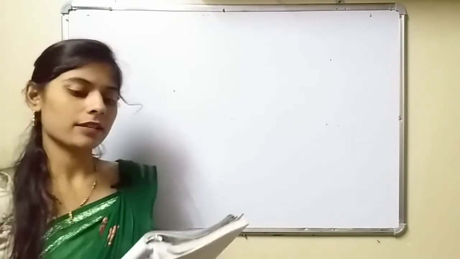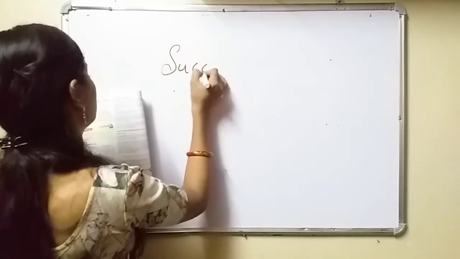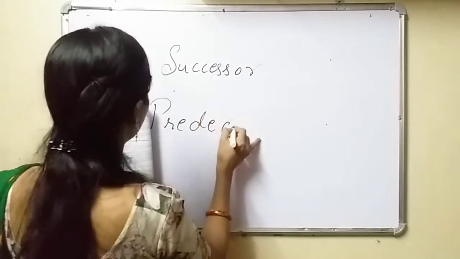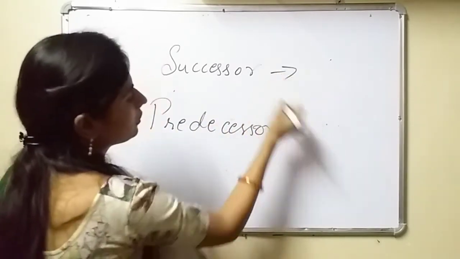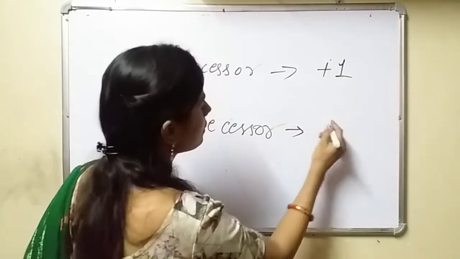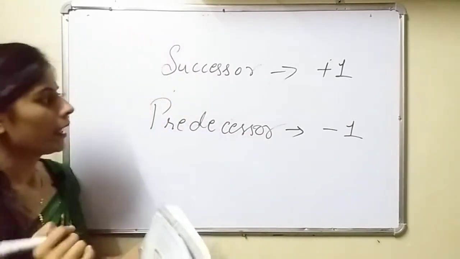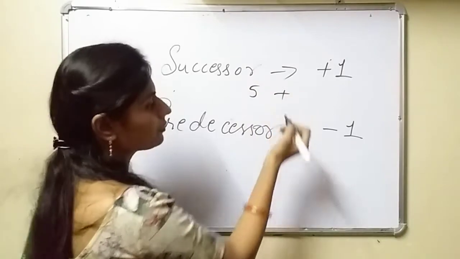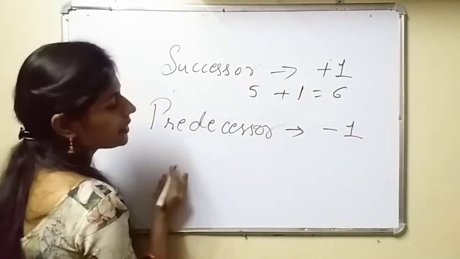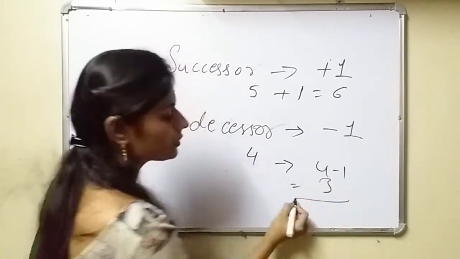Now, what are successor and predecessor? For the successor of a whole number you have to add 1, and for the predecessor you have to subtract 1 from the given number. If 5 is given and you have to find the successor, 5 plus 1 is equal to 6. For the predecessor, if 4 is given, you have to subtract 1 from it, and it becomes 3.